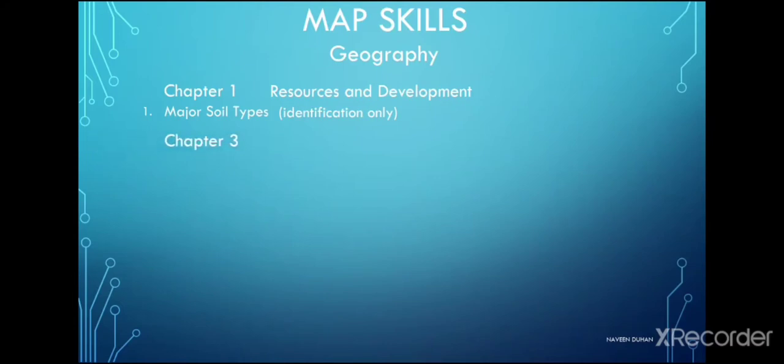Chapter number 3, that is water resources. Remember, the theoretical part of this chapter is not coming in the board exams, but the map skills part will come in the board exams from this chapter, and that is dams. We have different hydroelectric dams which produce electricity in the country, but some of them are important and can come as a map point to be marked on a physical map of India, an outline map of India. Let us see what the map points are.